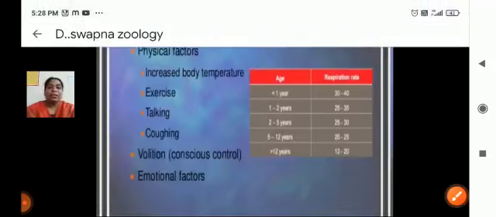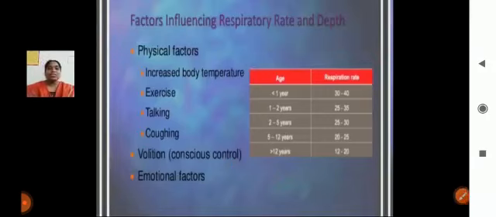Okay, and the next topic: the process of respiration is affected by so many factors. So what are the factors? They are physical factors, temperature, exercise, talking, coughing, and emotional factors.